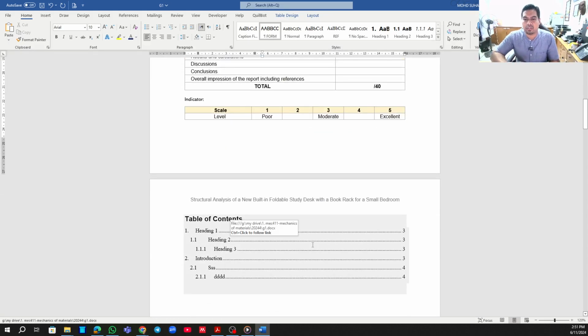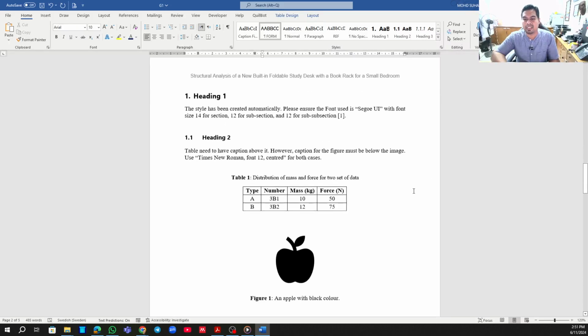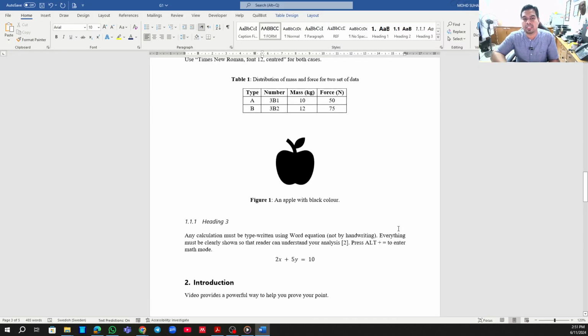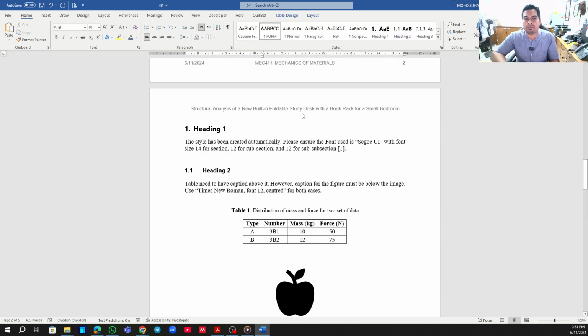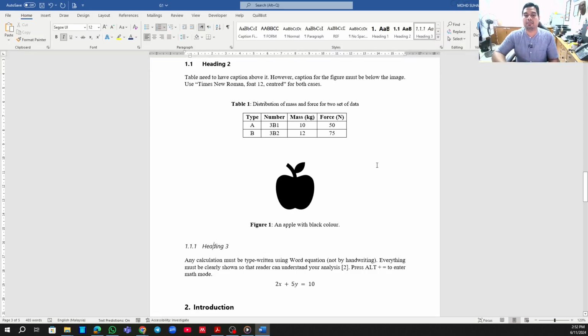The rest should be generated by Microsoft itself, so the table of contents and everything, do not touch. Then move to the first page, which is obviously page number 3. Here is the format. Heading 1, if you click, is already in the form of Heading 1. Heading 2 will jump to heading number 2, and if you have up to the third level of heading, it will shift to heading number 3.